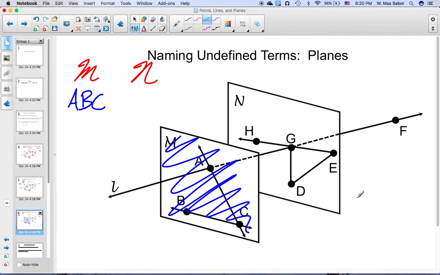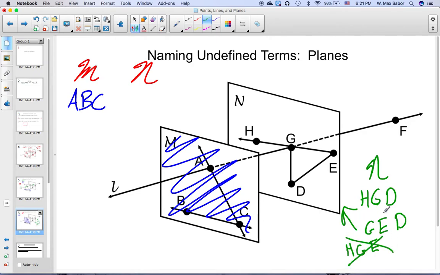I could call this plane N. I could call it HGD. I could call it GED. There's a bunch of different names that I could call it. You just need to know that I can't call it HGE. So I use three points that are on the plane that aren't going to be on the same line.